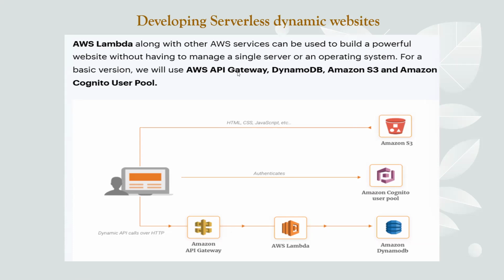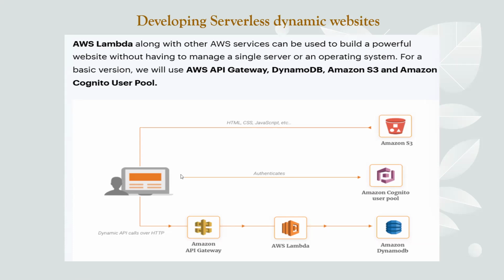Okay, a powerful website. And here you can see, we are not configuring any virtual machine, any EC2 instances, and nowhere are we creating them. Okay, it's completely serverless and scalable because all the services, S3, DynamoDB, Lambda, API Gateway, all are scalable. Okay, the infrastructure is automatically scaled up and down as per the traffic and the load of the application. So this was one of the use cases.